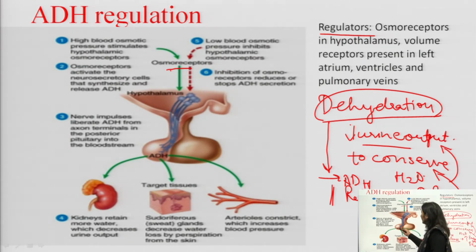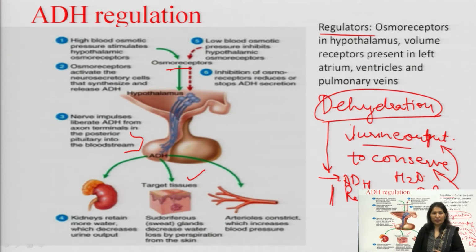So nerve impulses liberate antidiuretic hormone from the axon terminal. The release कहाँ से होता है? Posterior pituitary से. कोई भी हार्मोन रिलीज होके कहाँ जाता है? टारगेट साइट पे through the blood. So it will release from the posterior pituitary into the bloodstream and then it goes to the target tissue. The most important target tissue is the kidney in case of antidiuretic hormone.